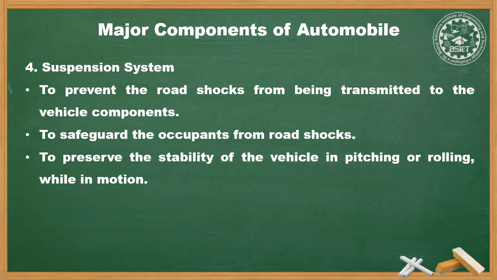Usually there are two types of suspension system. First is the conventional system in which leaf springs are used, and second is the independent system in which no rigid axle beam is used, and each wheel has an independent suspension system. These types we are going to learn in the further coming chapters.